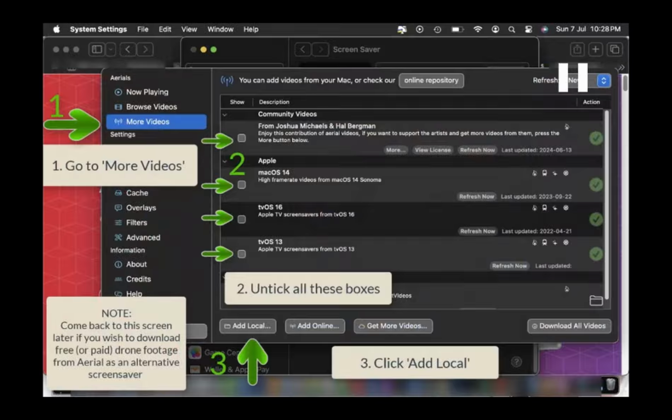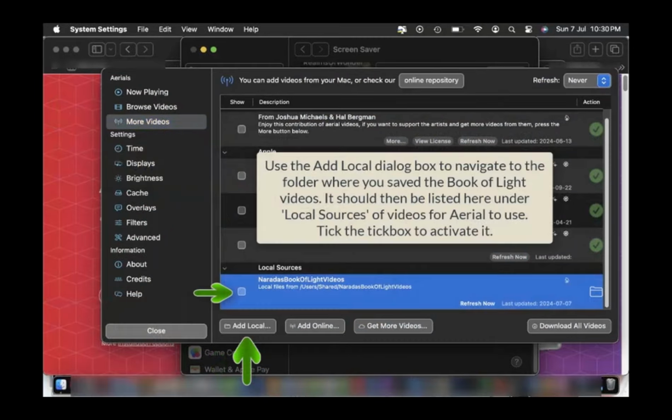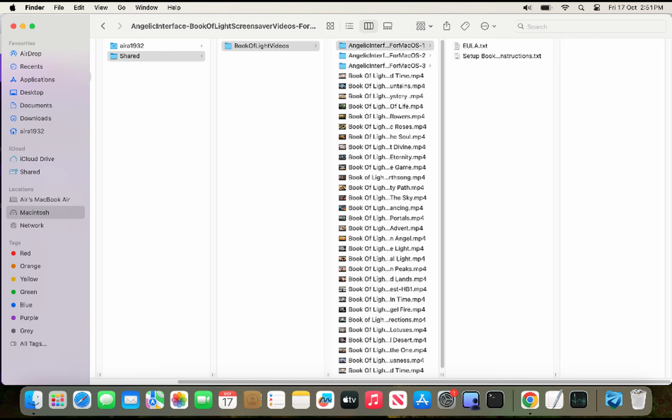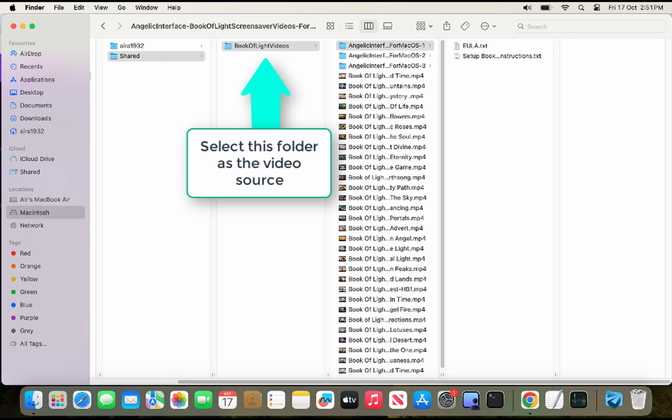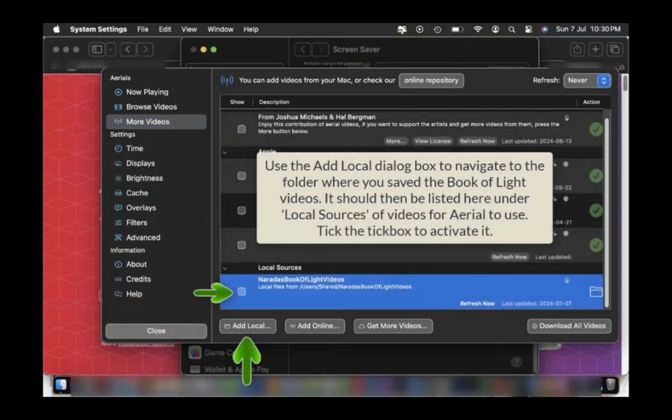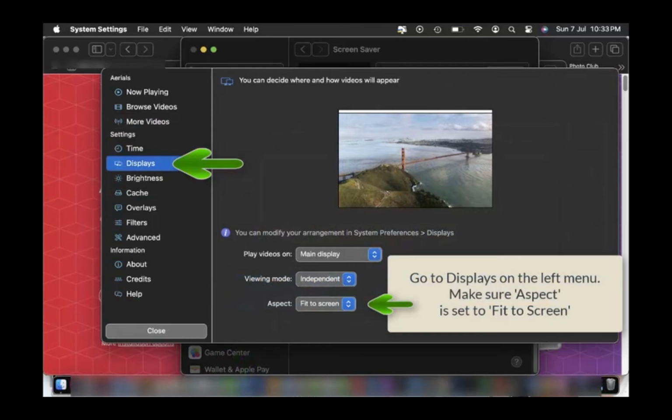So now click the Add Local button at the bottom of the More Videos page and navigate to the folder full of videos that you created in the Macintosh Users Shared folder and select it. Great, the screensaver should now be set up to only use the Book of Light videos. Next, on the left menu, go to Displays and make sure that Aspect is set to Fit to Screen.